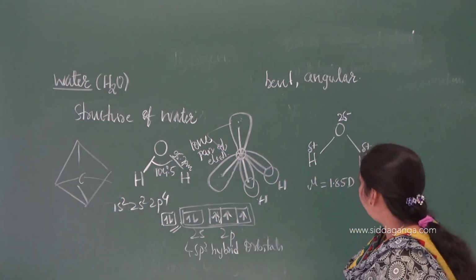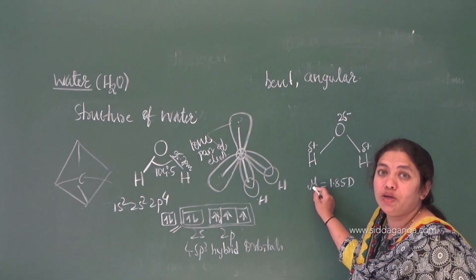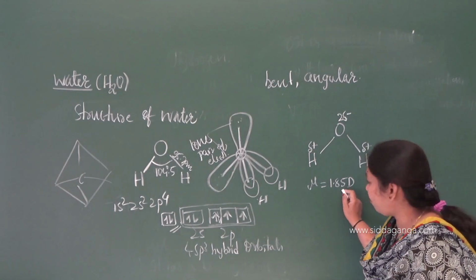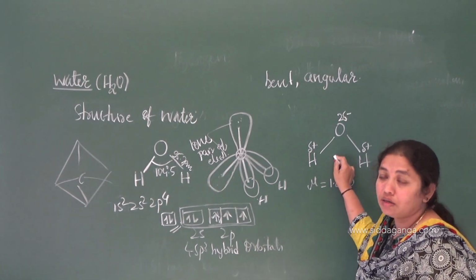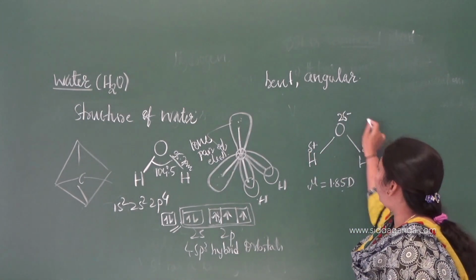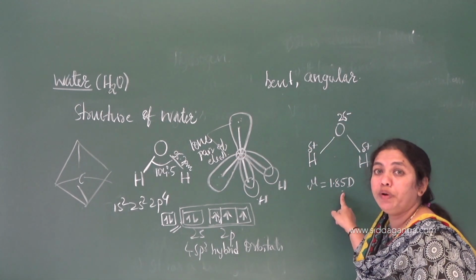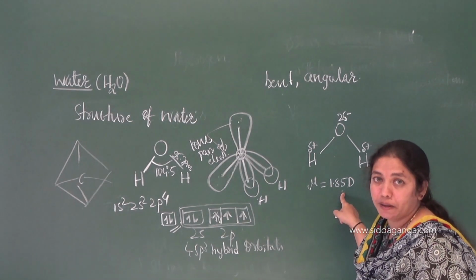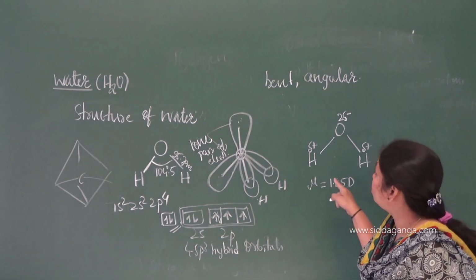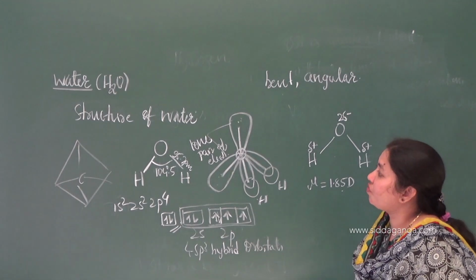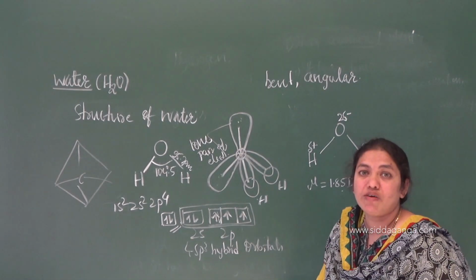Right. So if the dipole moment value is 0, the molecule is non-polar. If it is having some value, means it is polar in nature. So this picture shows that water is polar in nature because its dipole moment is 1.85 debye. Yes, are you getting the concept? So these are all the various ways we can explain about the structure of water.